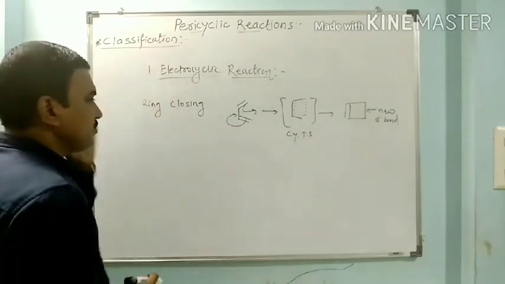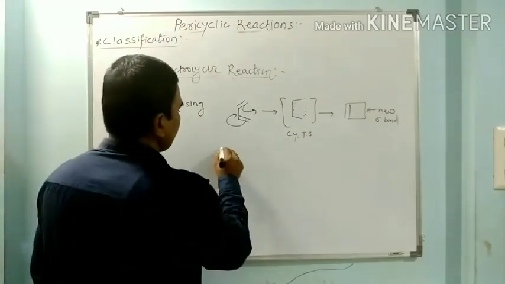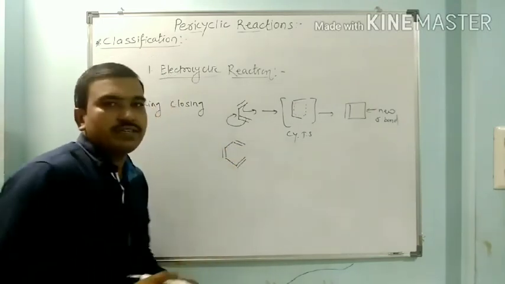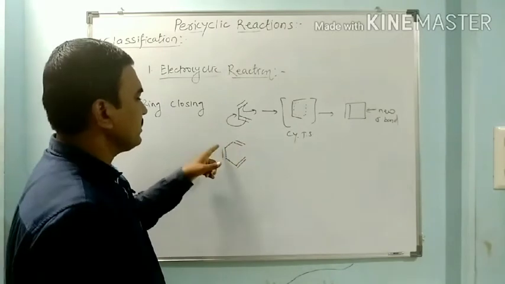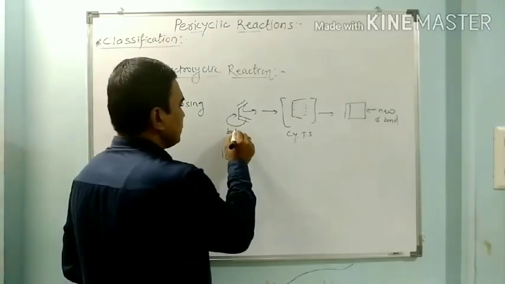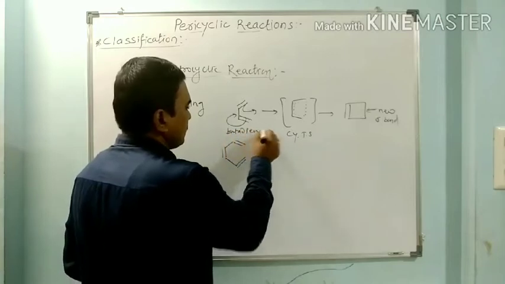So if we see an example of hexatriene, 1,3,5-hexatriene. So this is butadiene, this is hexatriene.